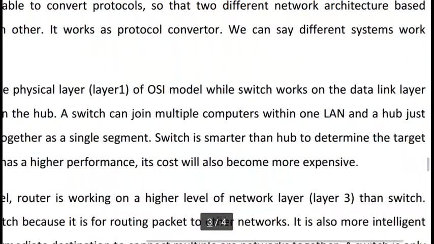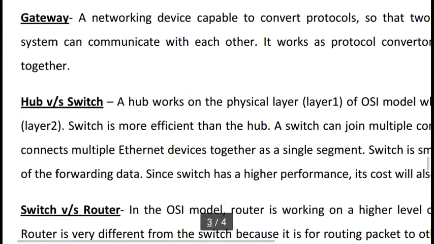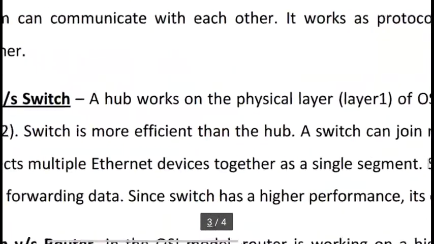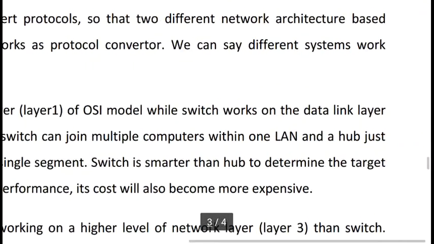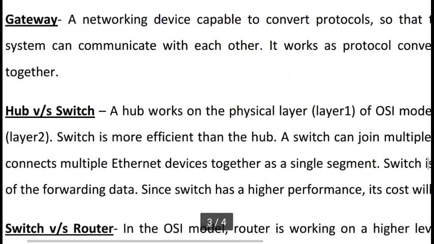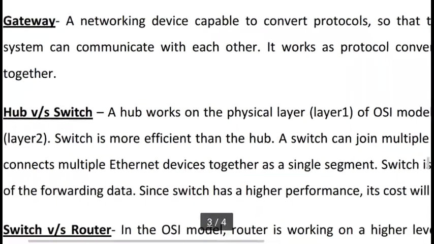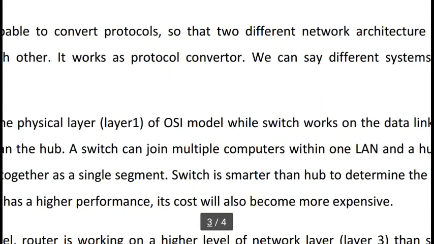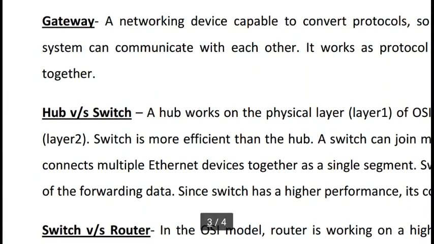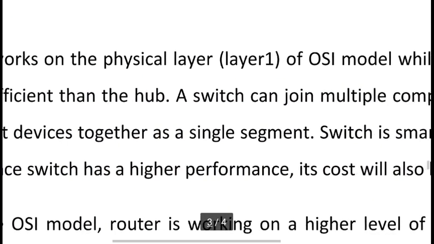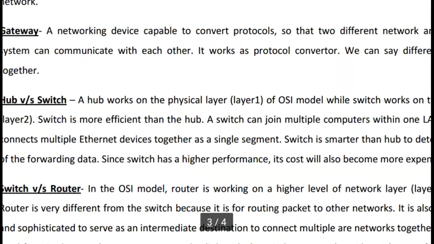While a switch works on the data link layer. A switch is more efficient than a hub. A switch can join multiple computers within one LAN, and a hub just connects multiple Ethernet devices together as a single segment. A switch is smarter than a hub in determining the target for forwarding data. Since a switch has higher performance, its cost is also more expensive. So these are the differences.